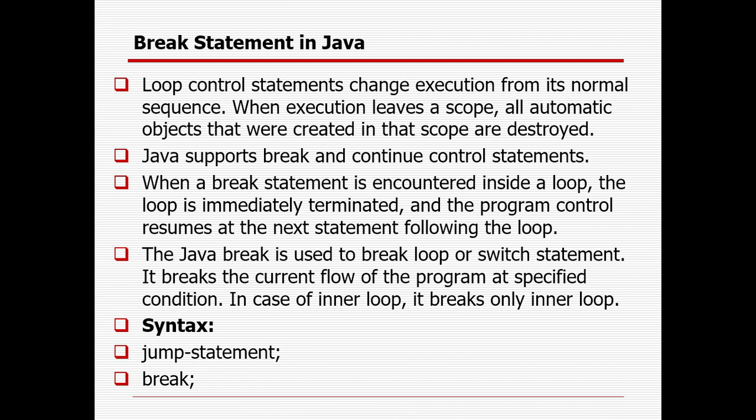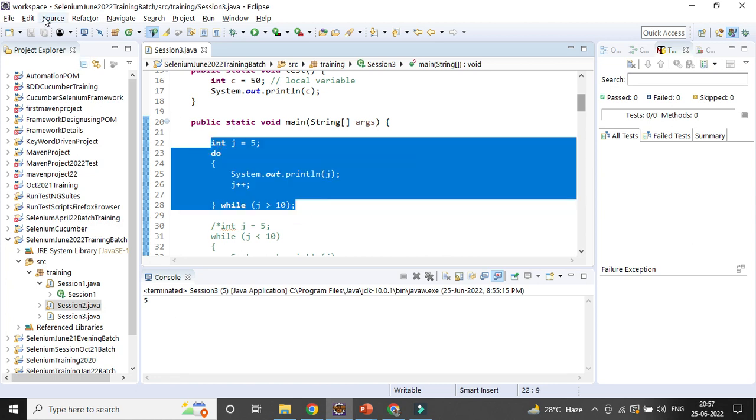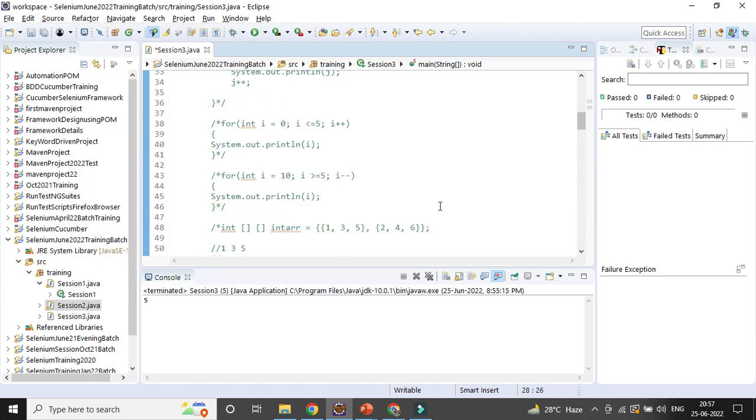What is the break? Let's go here, the break part. Let's create a for loop again. I can take any for loop here, so this is a simple for loop.